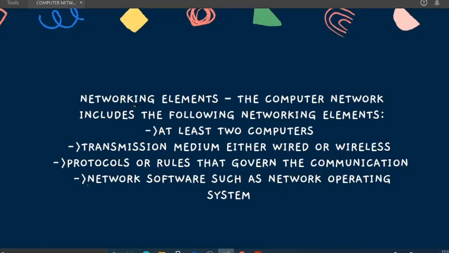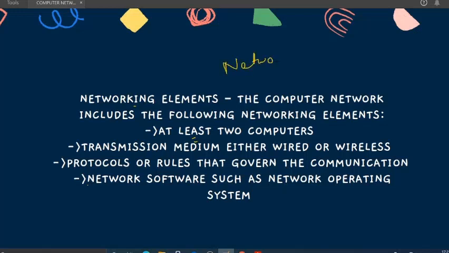Networking elements. What are the networking elements? A computer network includes the following networking elements. Whenever we are going to connect one or more devices, what do we need? We need at least two or more computers or devices. If we have only a single device, then why do we need a network?